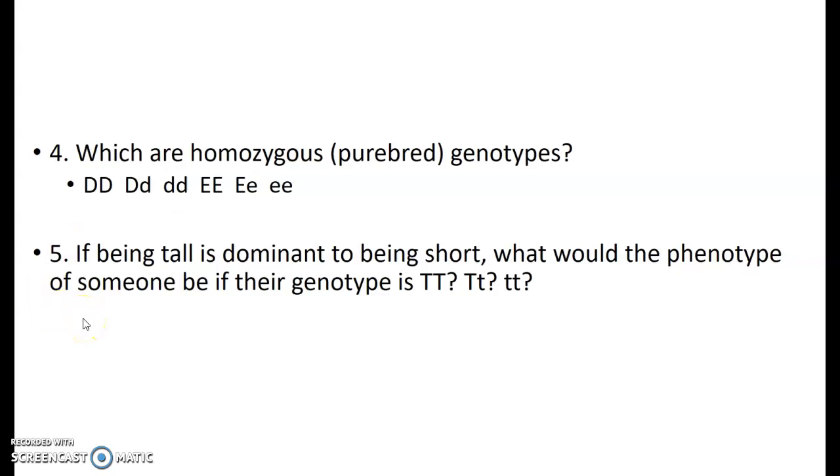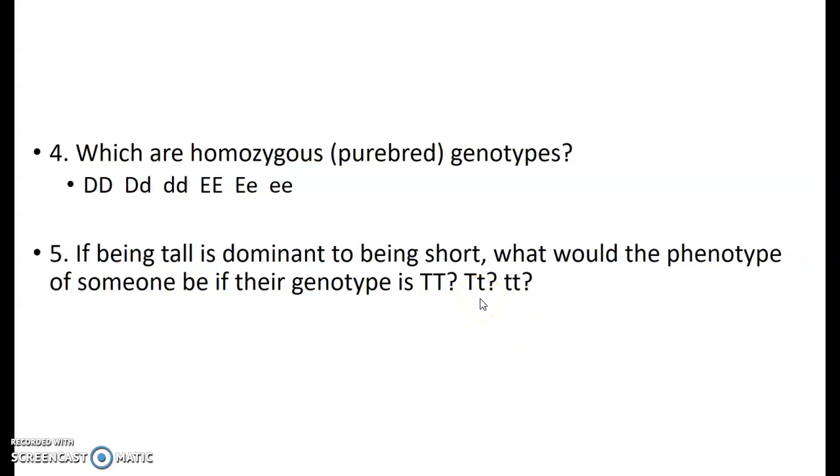And the last one, if being tall is dominant to being short, what would the phenotype of someone be if their genotype is capital T? So remember, phenotype is what the trait looks like. And this is saying tall is dominant to short. Dominant traits are represented with capital letters. So if the genotype is big T, then this person would be tall because that's two dominant alleles.